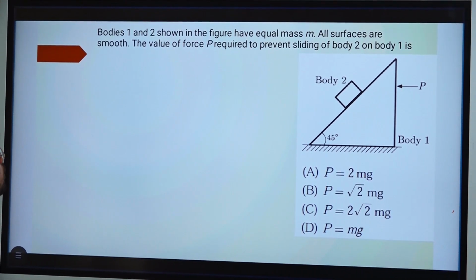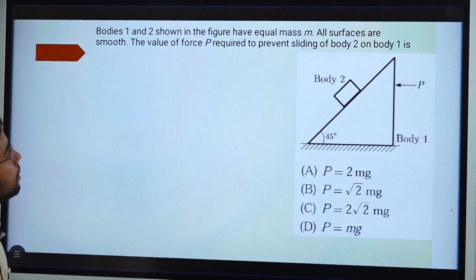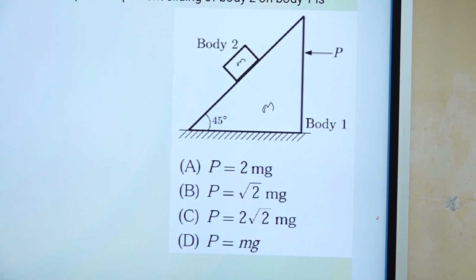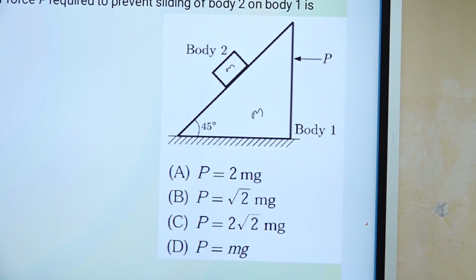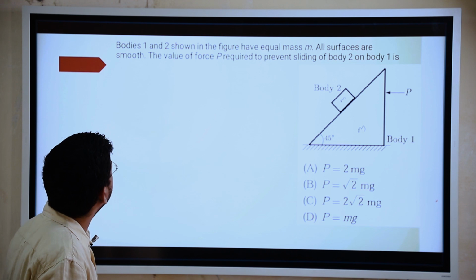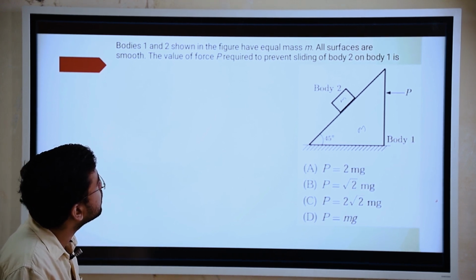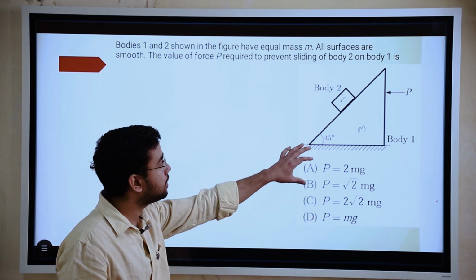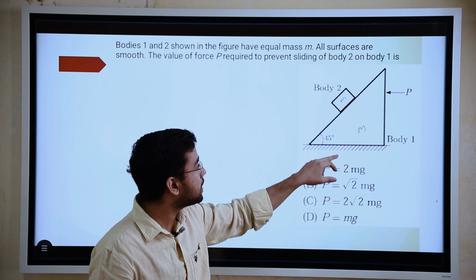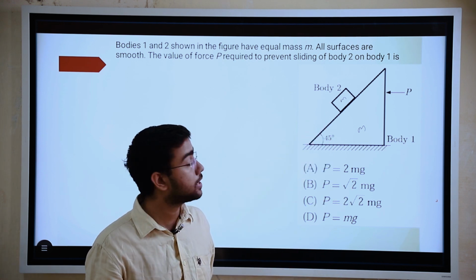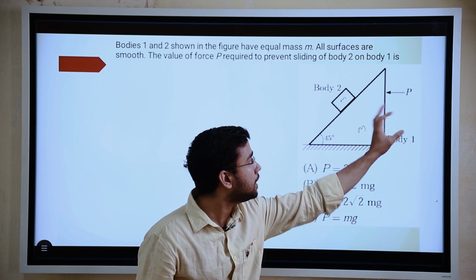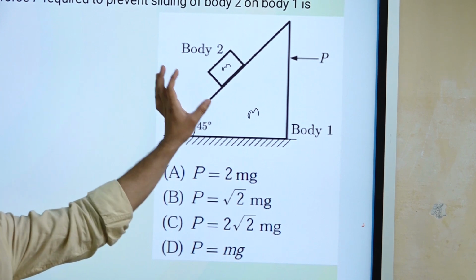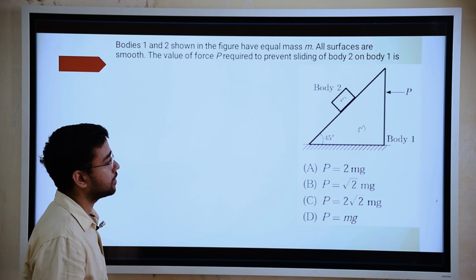Body 1 and 2 shown in figure have equal mass m. So both these bodies, whether this bigger one or smaller one, both are having mass m. All surfaces are smooth. The value of force P required to prevent sliding of body 2 on body 1 is. So again, this question is a dynamic problem. All the surfaces are smooth, so we are applying this force P and this whole thing will move with some acceleration. Everything will move with acceleration.